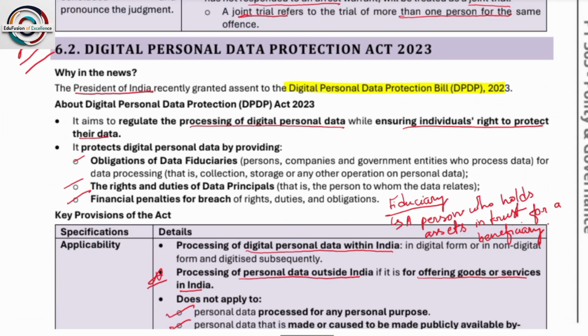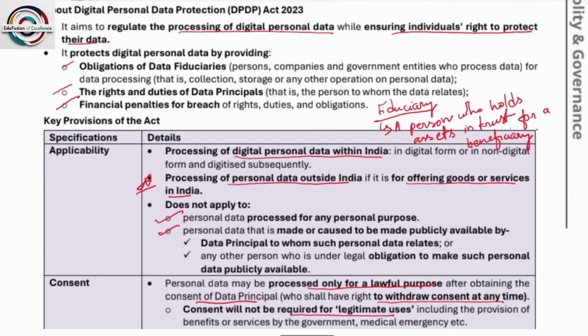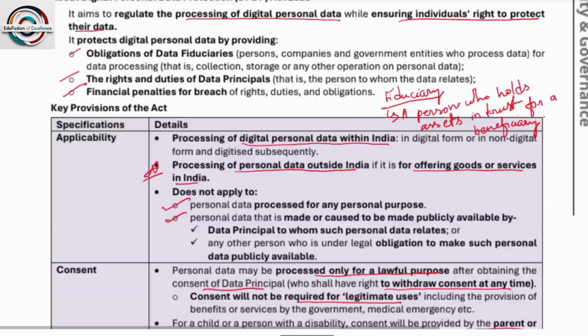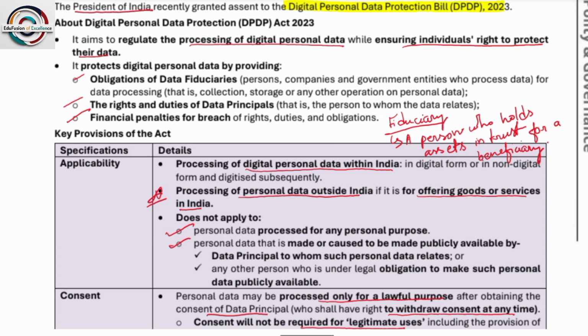Digital Personal Data Protection Act. The President of India recently granted assent to the Digital Personal Data Protection Bill. It aims to regulate the processing of digital personal data while ensuring individual rights to protect their data. So, obligations of data fiduciaries, rights and duties of data principals. What is a fiduciary? Please remember: a person who holds an asset in trust for a beneficiary. Obligation of a data fiduciary means, for example, Airtel has a lot of information related to us, personal information. So in this situation, it is a fiduciary. It is their duty that our privacy is maintained.